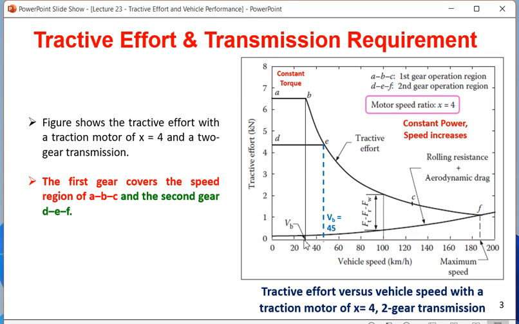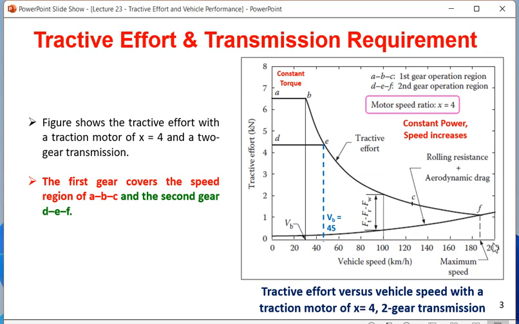Same kind of characteristic you are finding at high speed, around 100 km per hour. You are finding that Ft minus Fr minus Fw is nothing but the net tractive force, and this is actually the torque reduction curve. Whenever the torque has started reducing, this is actually the constant power curve. Here torque is reducing, speed is increasing, you can find, because speed is there in the x-axis. Maximum speed is the same, around 190 to 200.